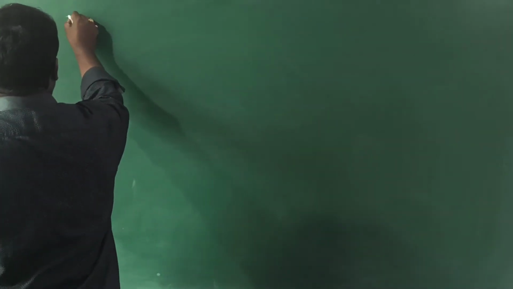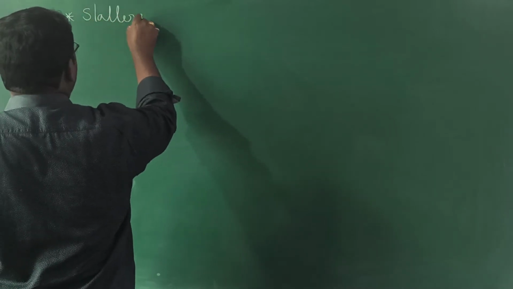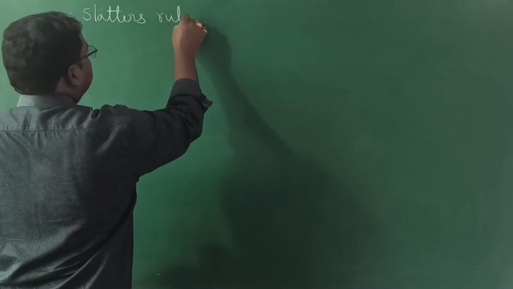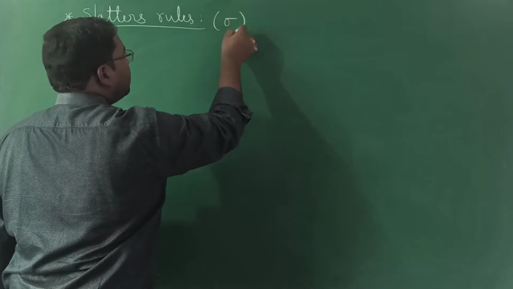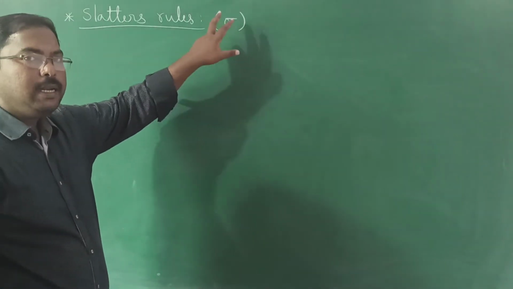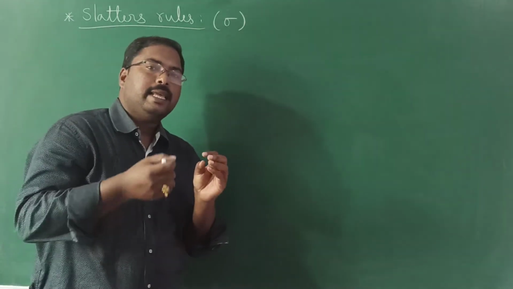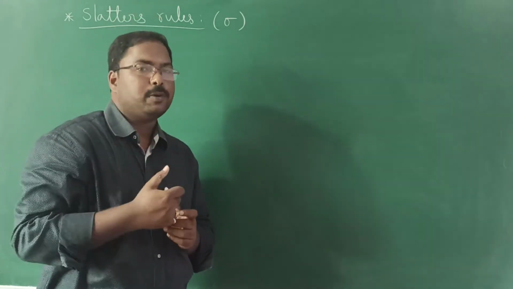First of all, what are these Slater's rules for? Slater's rules are used to calculate sigma, the screening constant. We are saying that the inner electrons will shield the outermost electron.